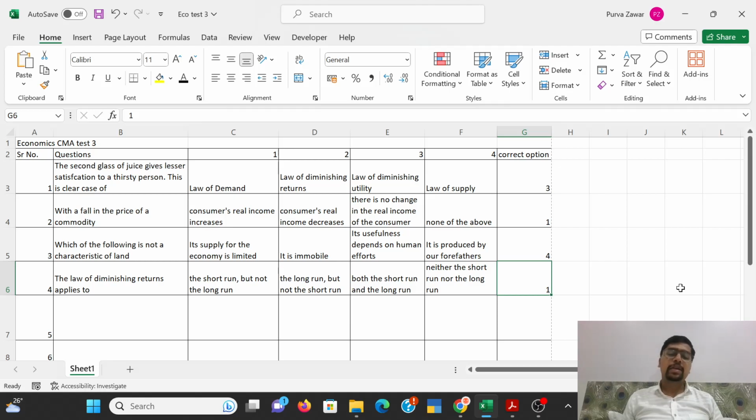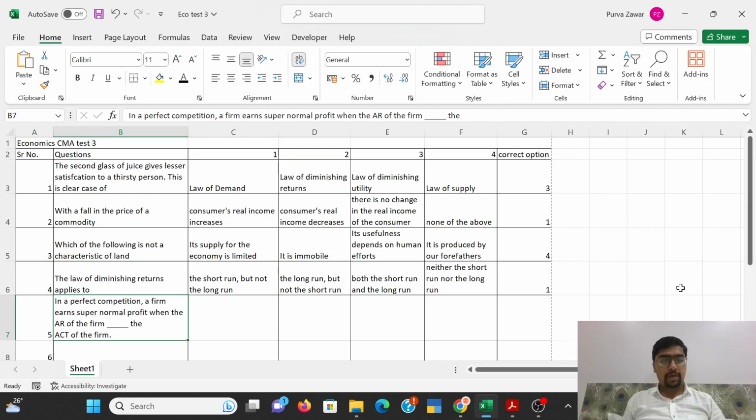Yes, the correct answer is that the diminishing returns law will apply only to short run, not in long run. Because here we assume some factors to be fixed, some factors to be variable, that is only possible in short run.